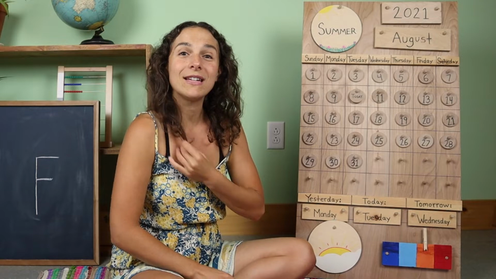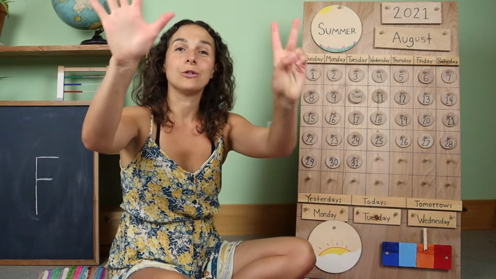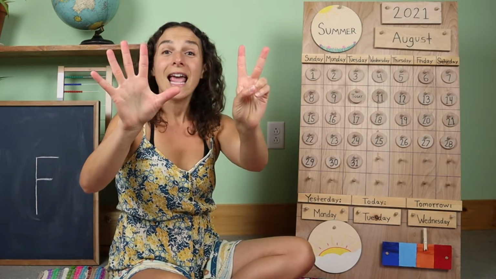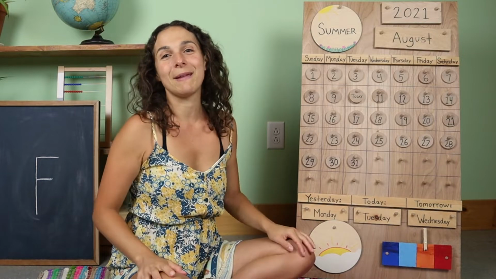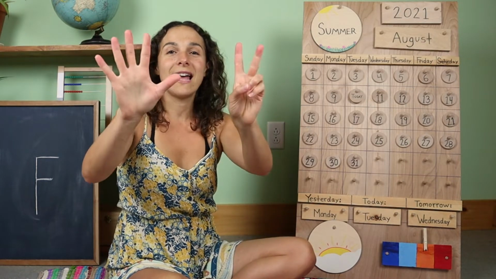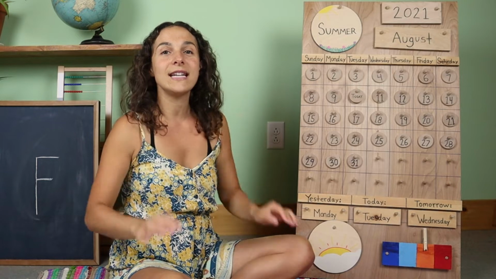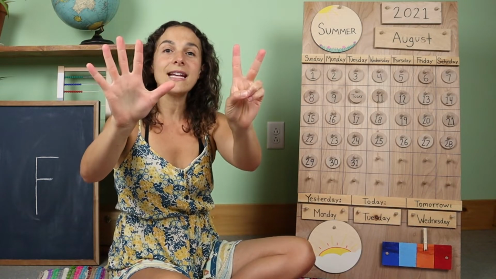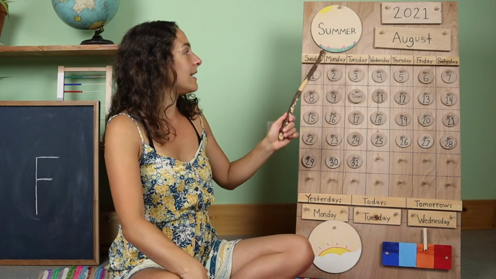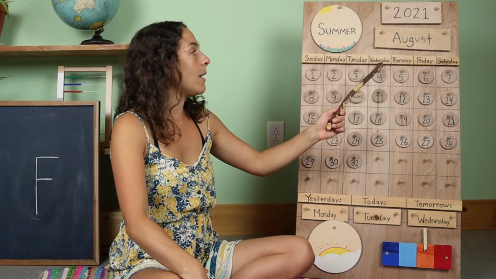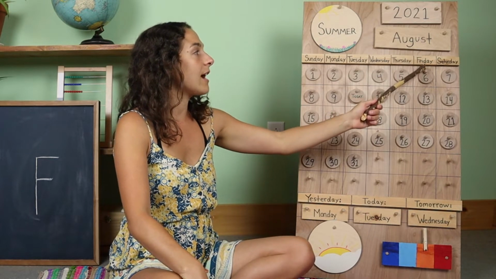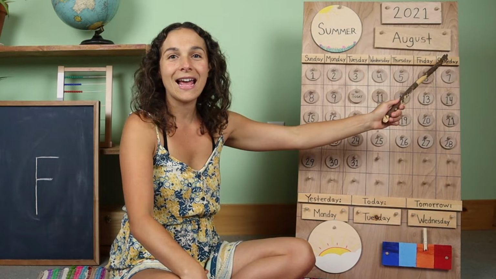Now let's sing the 7 days of the week song together. So hold up your 7 fingers like this, and if you know the words, you can sing along with me. There are 7 days, there are 7 days, there are 7 days in a week. Sunday, Monday, Tuesday, Wednesday, Thursday, Friday, Saturday.